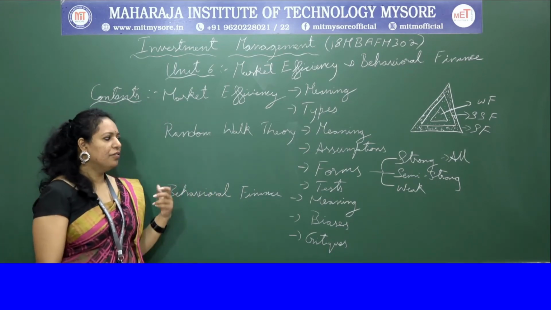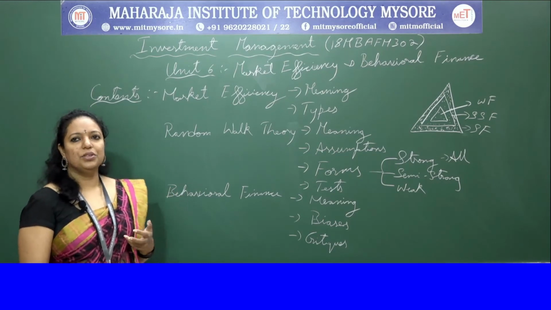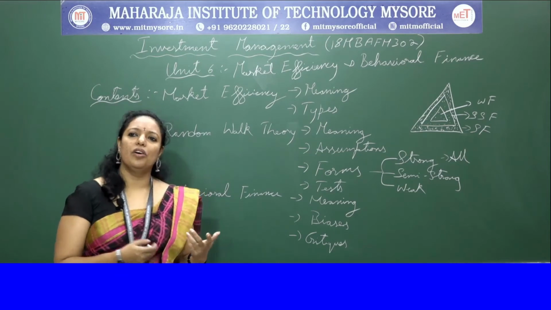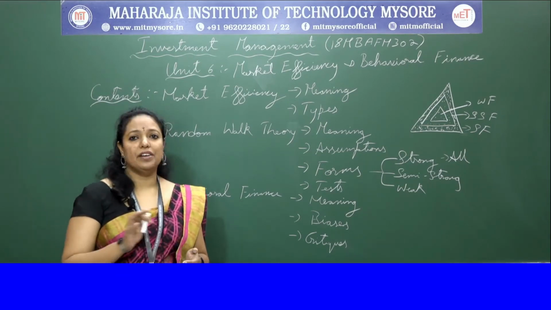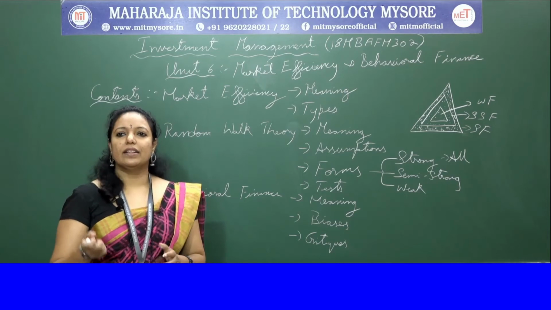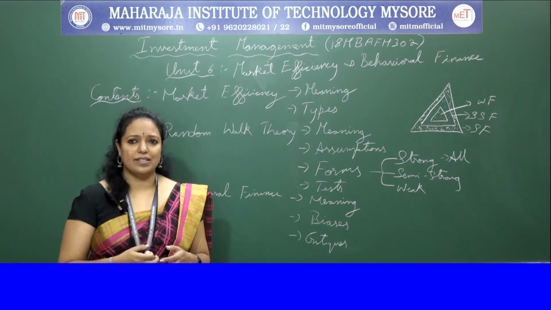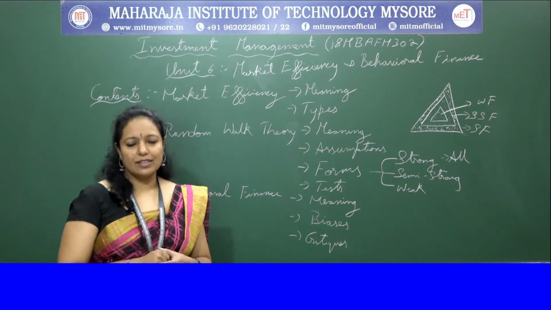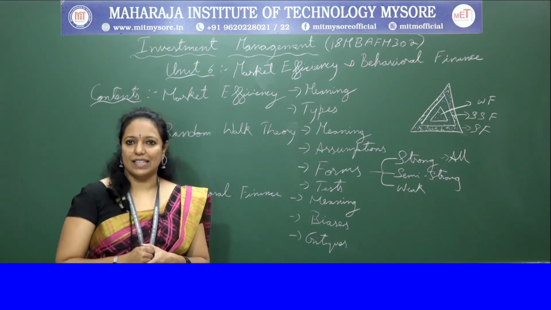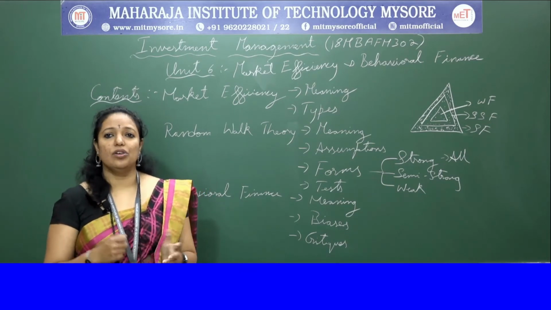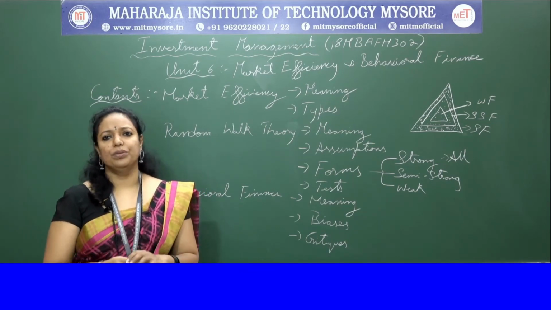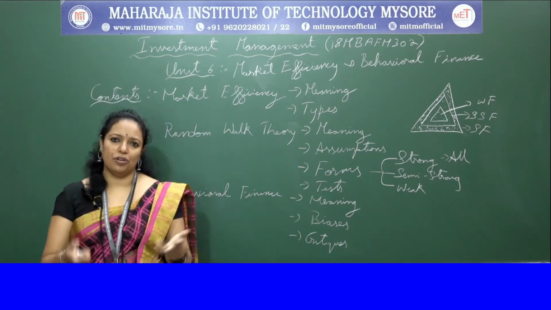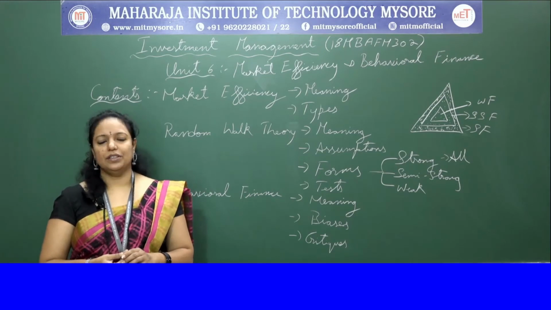Okay, strong form is where you measure it on the basis of mutual fund performance. The strong form of the efficient market hypothesis is tested through the performance of the mutual funds. The performance of mutual funds has been tested by Friend in 1972, by Sharpe in 1966 and by Jensen in 1969. Studies have also been made by Bloom, Crockett and Williamson. These are the other people who have contributed to the mutual fund performance.